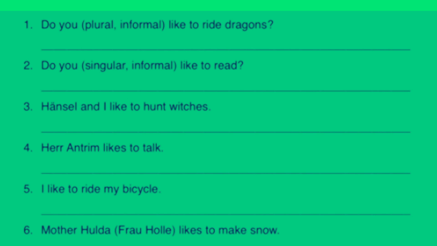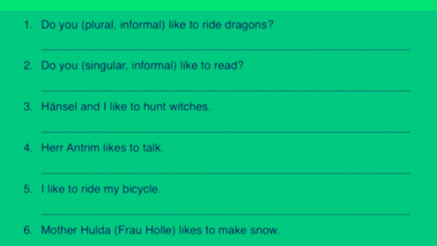So if I write a sentence and I just say I like something, like I like and then a direct object, I would probably use mögen. It's a little bit easier to say. If, however, I wanted to say something like I like and then some kind of a verb, I would say gern and that type of verb. So in the first one here it says, do you like to ride dragons? Ride would be our main verb here, and then we just use gern as an adverb to modify how we ride them. We like to ride them, that is.